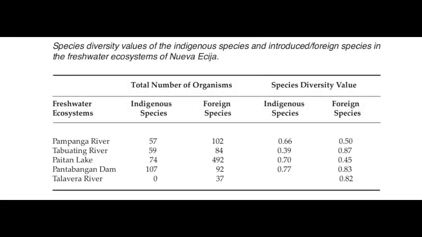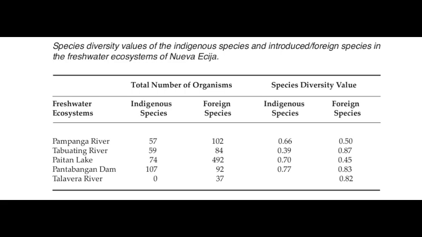There are 10 indigenous species, 1 endemic species, and 16 introduced species identified in the different freshwater ecosystems of Nueva Ecija. There were also 10 indigenous species, 1 endemic species, and 12 introduced species identified in Candaba Swamp and Pampanga River in Pampanga.